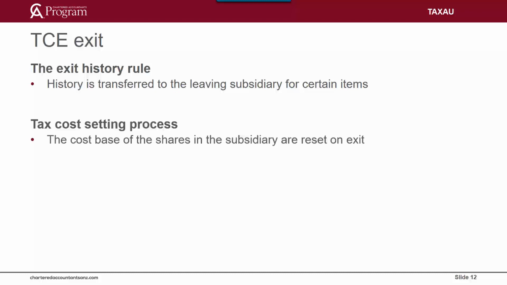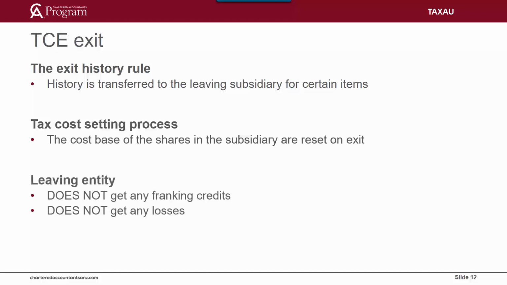On exit of a subsidiary member from a consolidated group, the head company must establish a tax cost in respect of the membership interests in the subsidiary, that is, its shares, for the purpose of calculating a capital gain or loss on the disposal. A key point to remember in respect of an entity that leaves the tax consolidated group is that it does not get any of the franking credits or carry forward losses from the consolidated group. This is the case even where it is the assets that the leaving entity is taking with it that generated the franking credits or the carry forward loss, and even where there continue to be losses or franking credits in the head company that were transferred to the head company when the leaving entity joined the tax consolidated group.